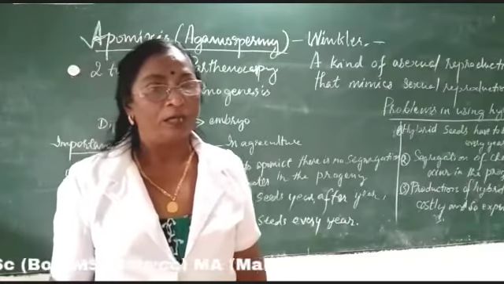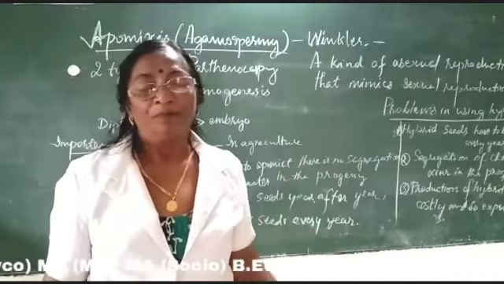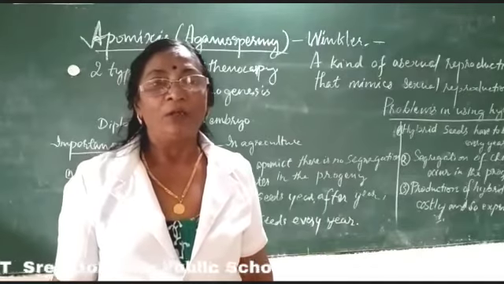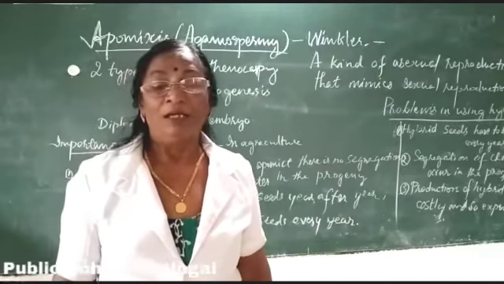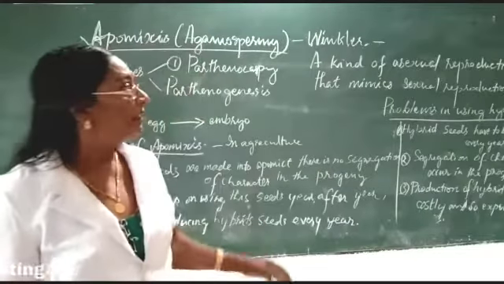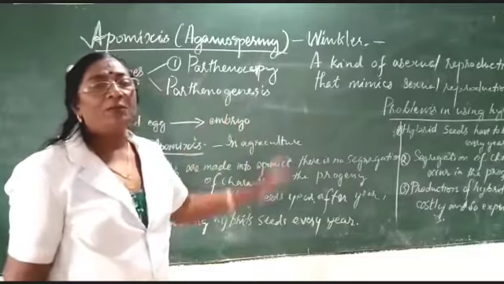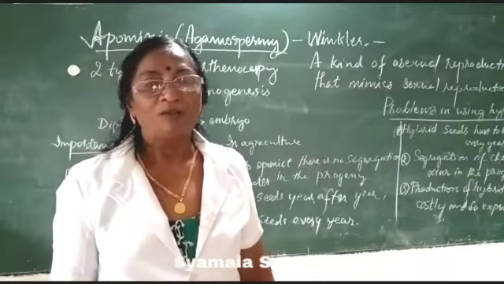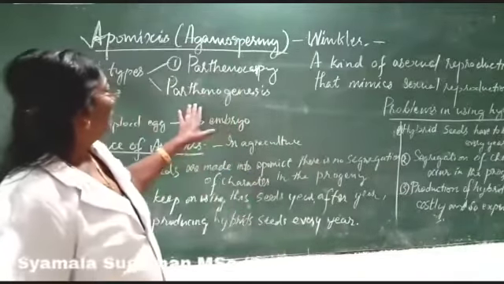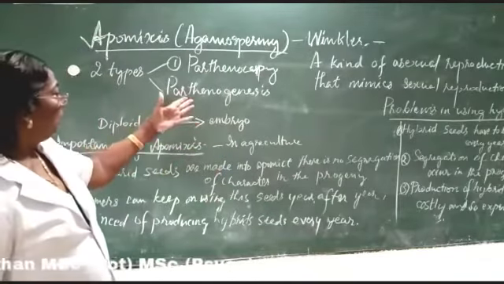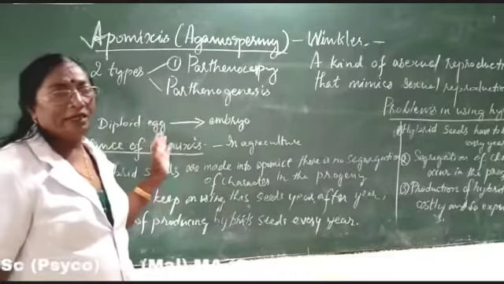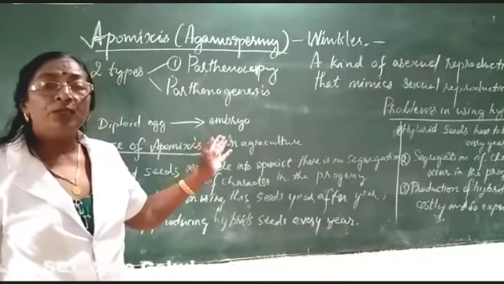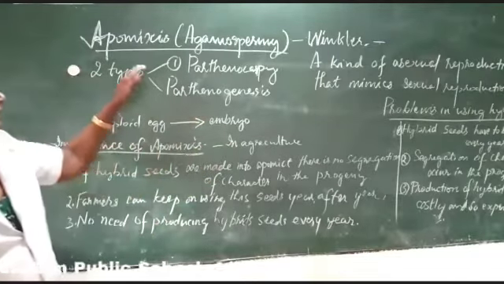Such fruits are devoid of seeds, like seedless grapes, banana, etc. And parthenogenesis means development of an individual without fertilization, as in the case of honeybee, wasp, etc. Here the diploid egg formed without reduction division or meiosis can develop into an embryo.